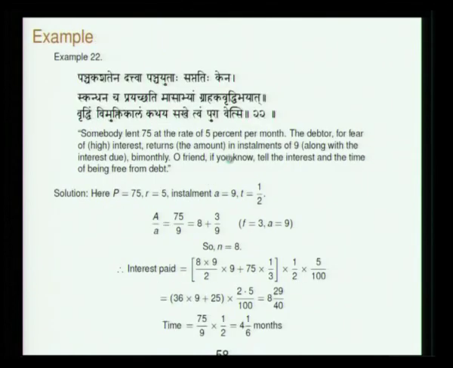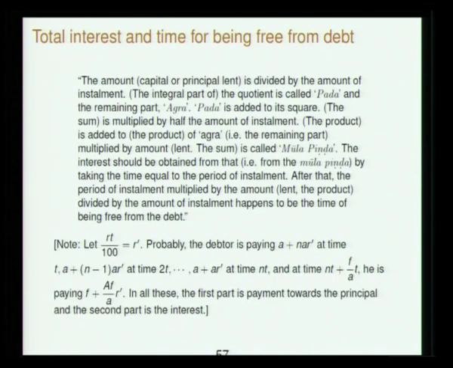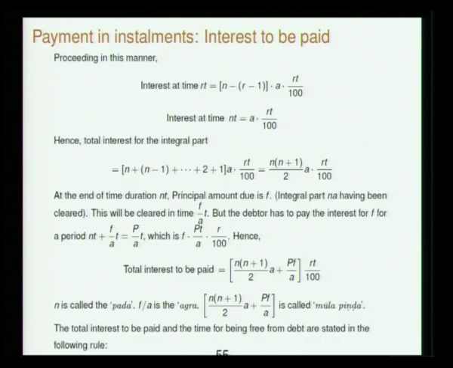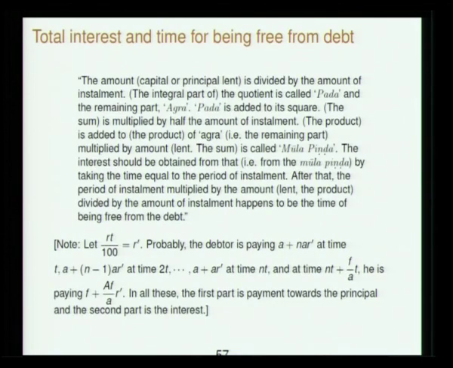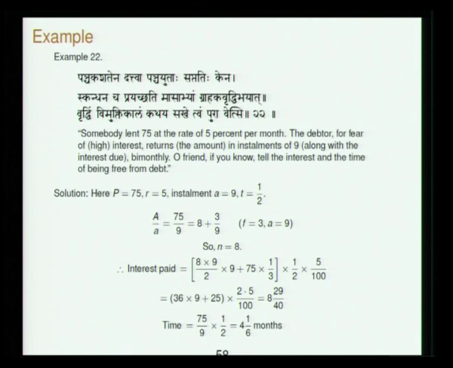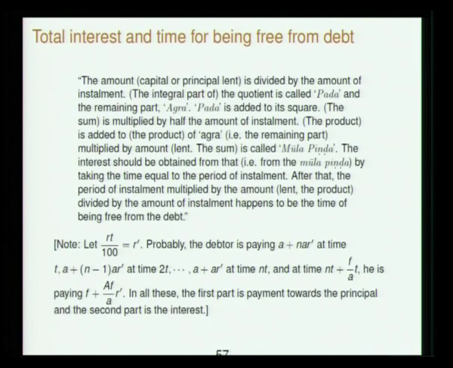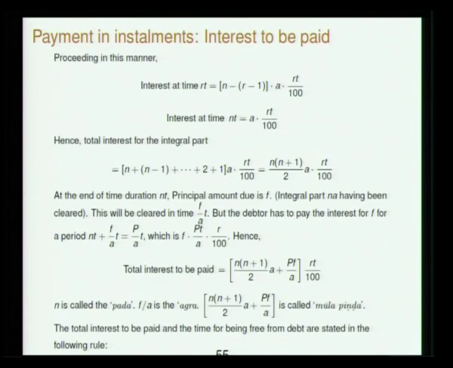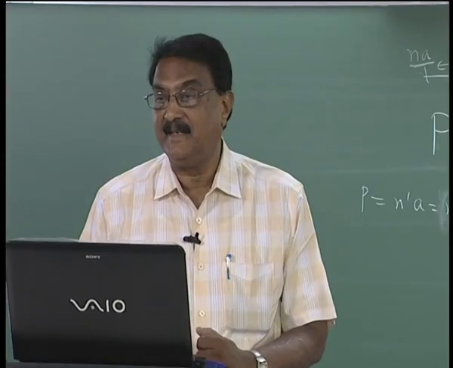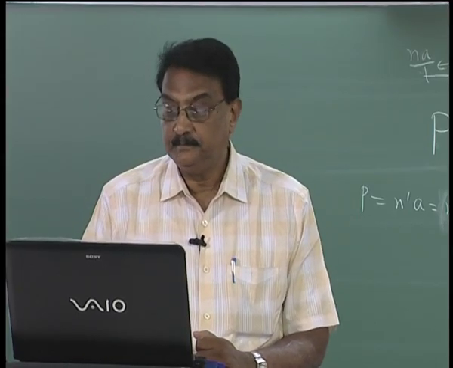This is what you have to remember: total interest. This is the formula, and that is expressed in the verse. Pada is the periodicity of the installment. N is pada, the integral part of the number of installments. So that is pada here.